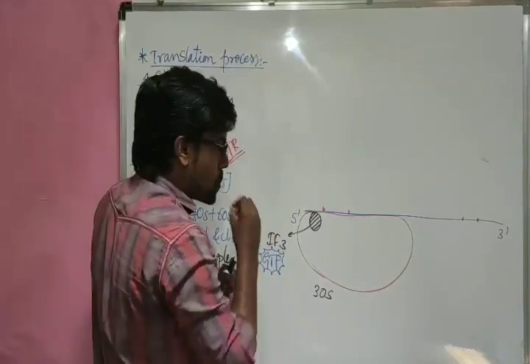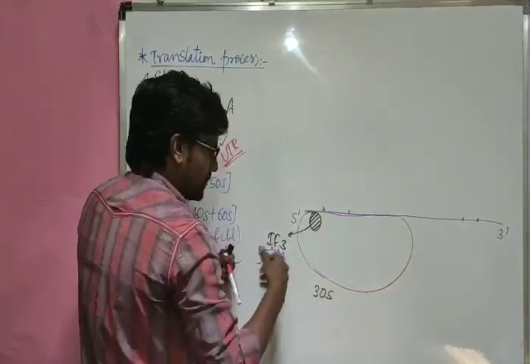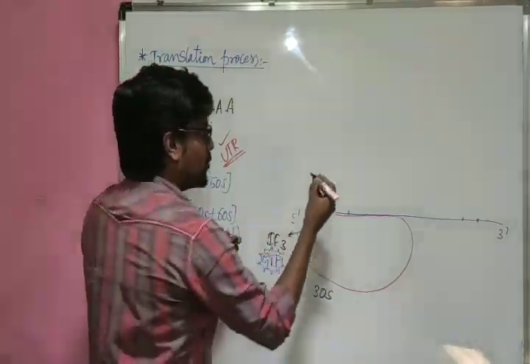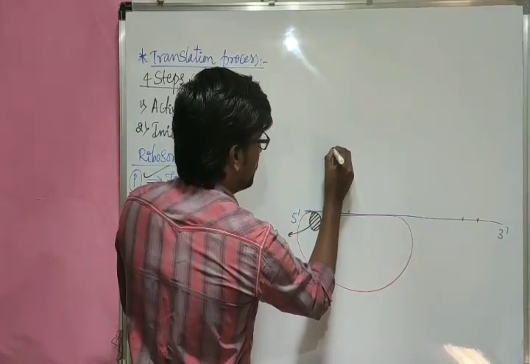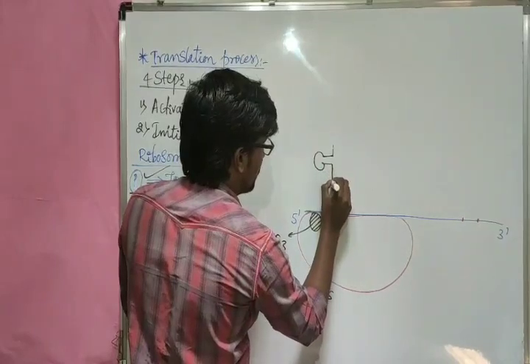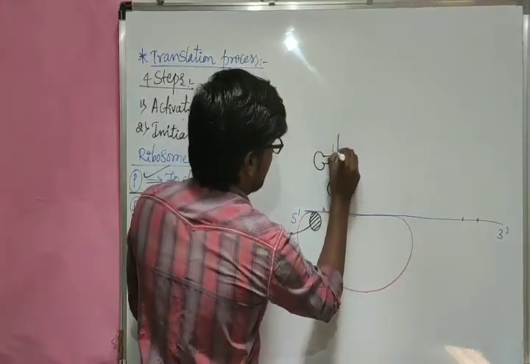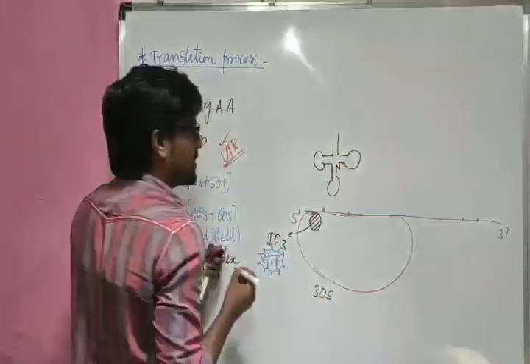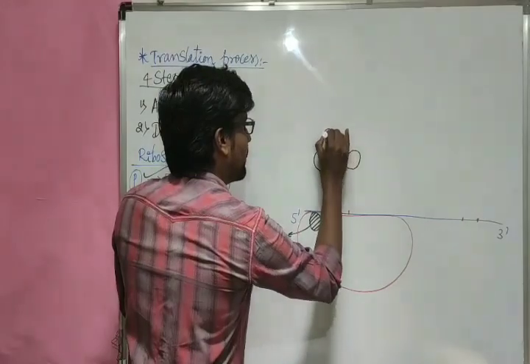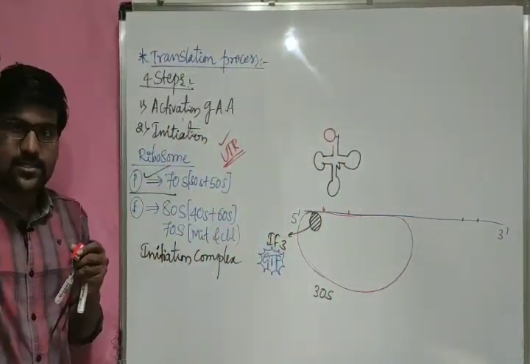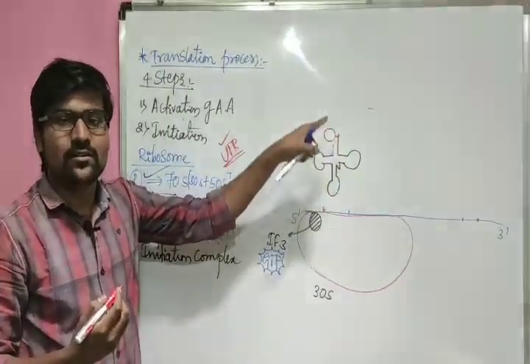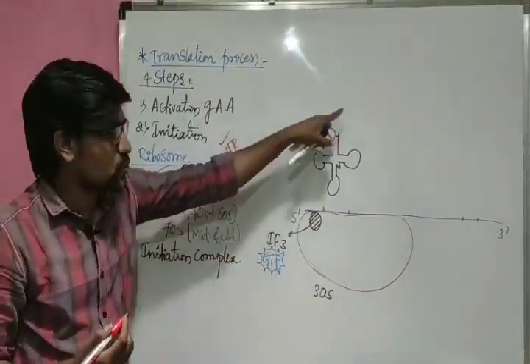Now one tRNA molecule is combining over here. It is going to attach here. Let me mark the tRNA molecule here. Yes, this is the tRNA molecule attached over here. Now it has an amino acid at its 3' end. What is that amino acid? Methionine. So N-formylated methionine tRNA, this total structure.